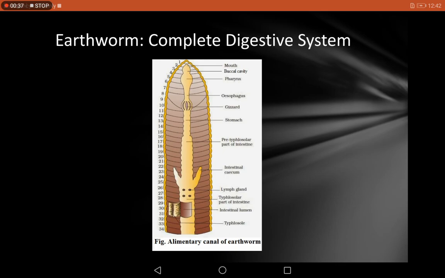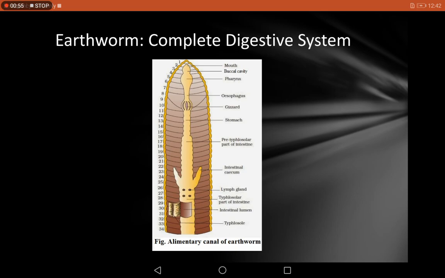Both were small animals. One of them was microscopic, belonged to phylum Protozoa, and didn't even have a mouth, but was still able to feed or ingest.